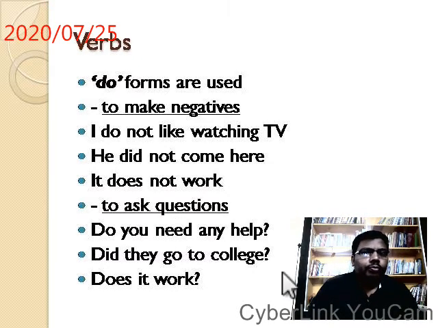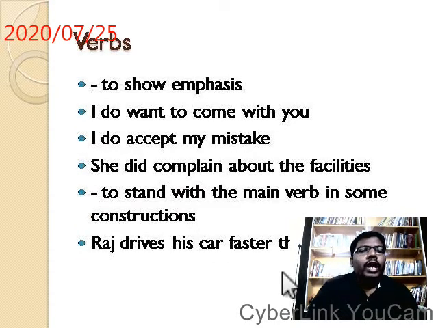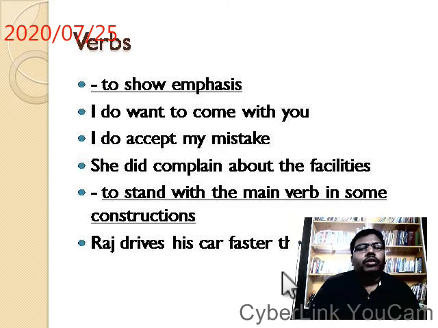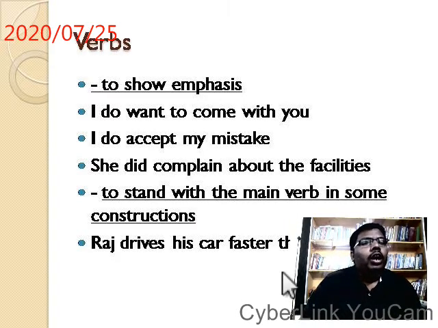Next, do forms are again used to show emphasis, to stress something. I do want to come with you. Generally you say, I want to come with you. When you want to emphasize it, you say, I do want to come with you.